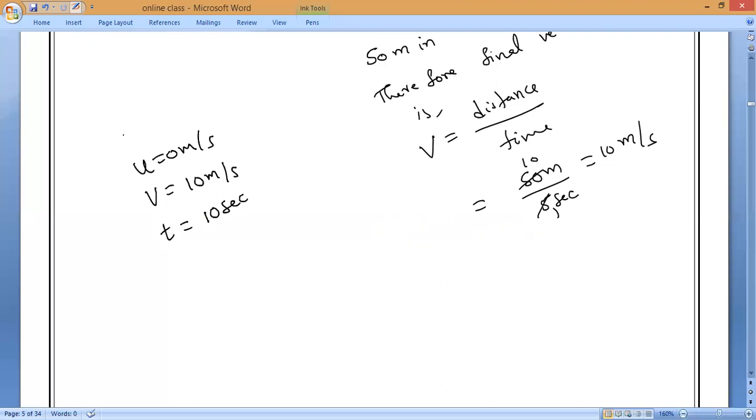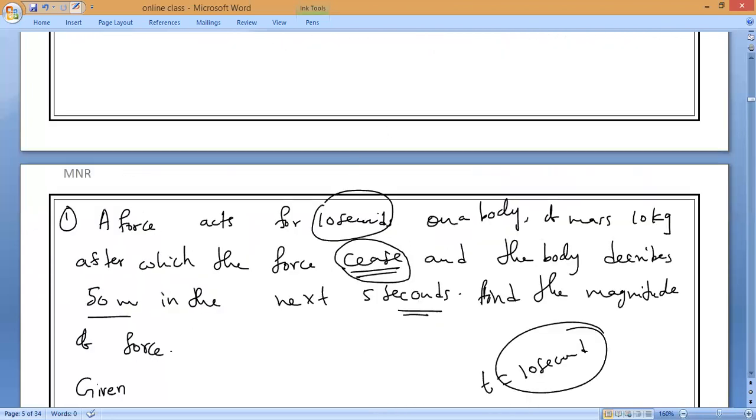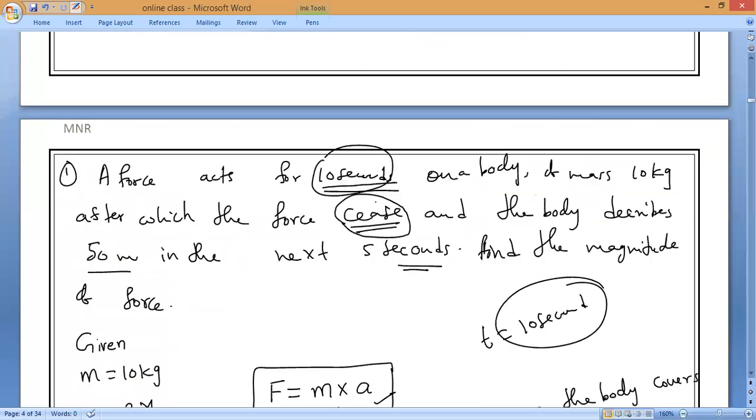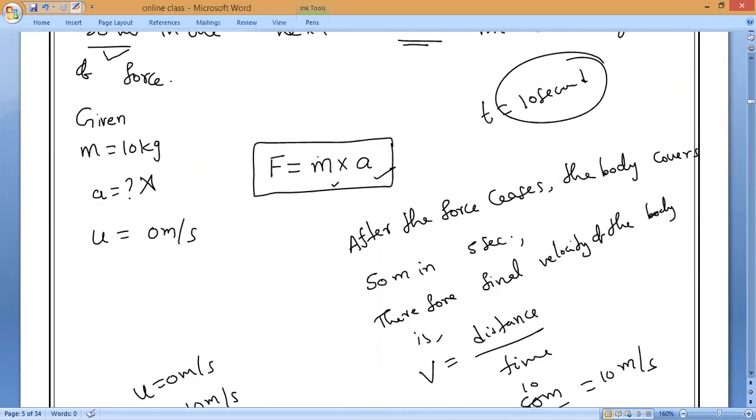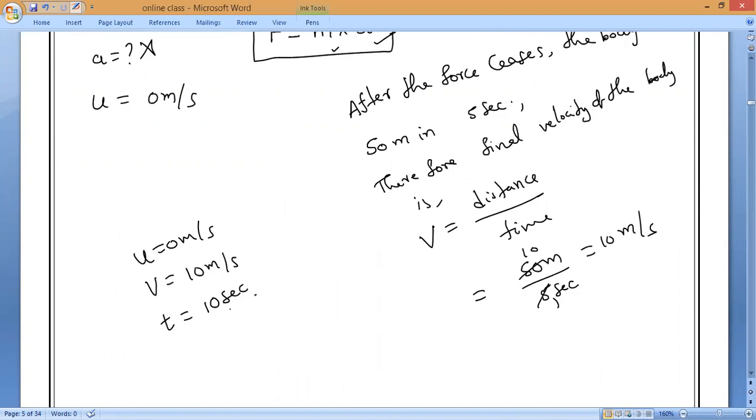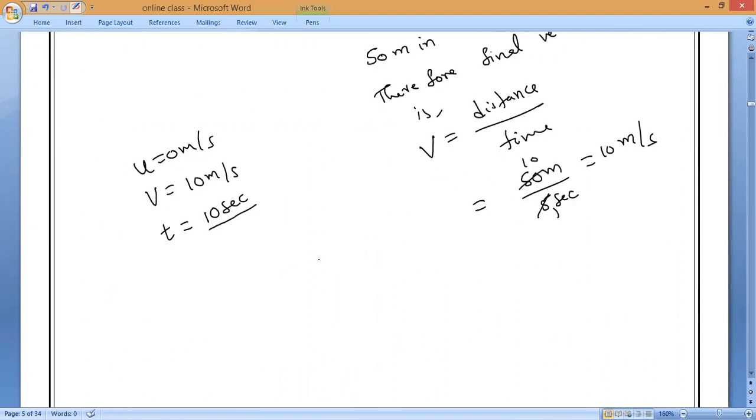Because the force applied, what is the force applied here? Mitakshri, what is the total time the force is applied? The force is applied for 10 seconds. Understand? So after 10 seconds, what is the distance traveled? Next 5 seconds, once the force stops, after that also in the next 5 seconds the body covers 50 meters. That is why we are using it for calculating final velocity, and the total time the force is applied is equal to what, guys? 10 seconds.